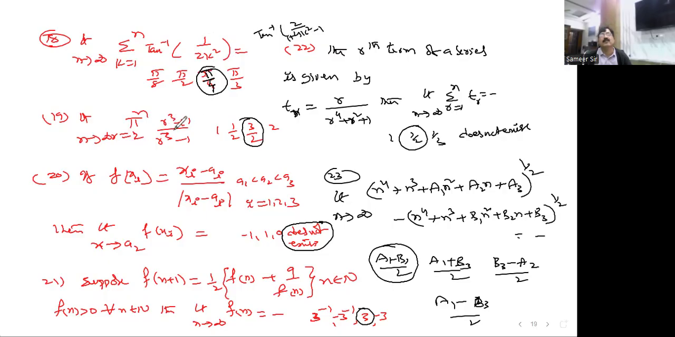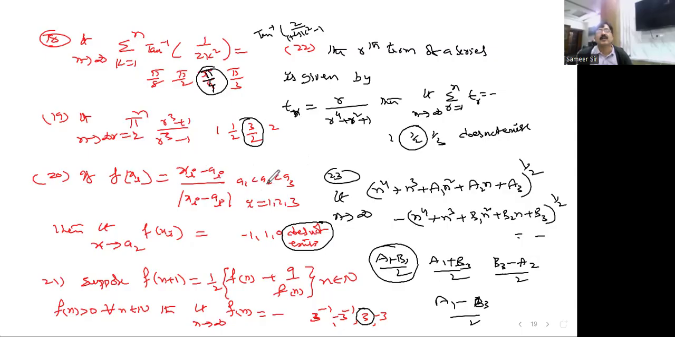Here, r cube plus 1 by r minus 1, r cube plus r plus 1, r cube minus 1 by r minus 1. You write in this way and expand, you'll get it here. And here is one of the easiest ones.